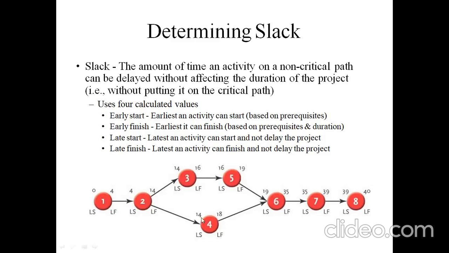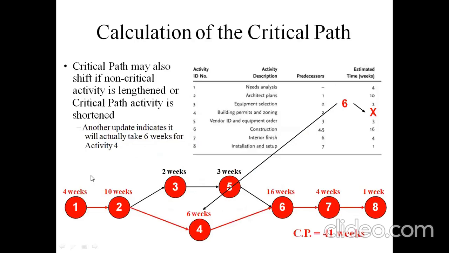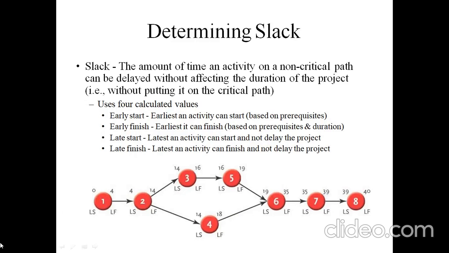Here the late start should be 0. So activity 1 here is completed within a time duration of 4 weeks. Here you can observe the late start is 0 and the late finish is 4 weeks for activity 1. And for activity 2, the latest starting period is after completing activity 1, it passes to activity 2. So activity 1 can be completed in 4 weeks.